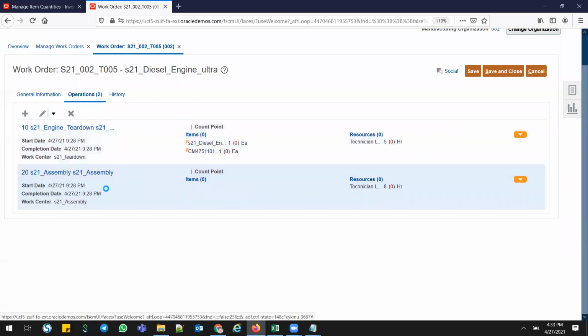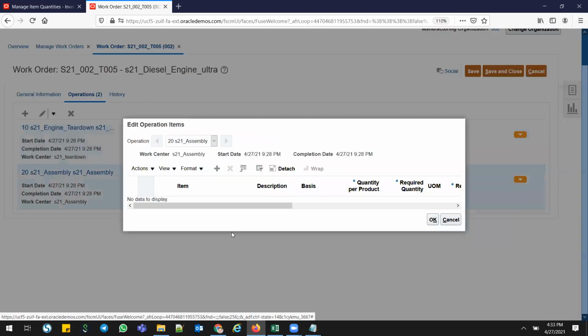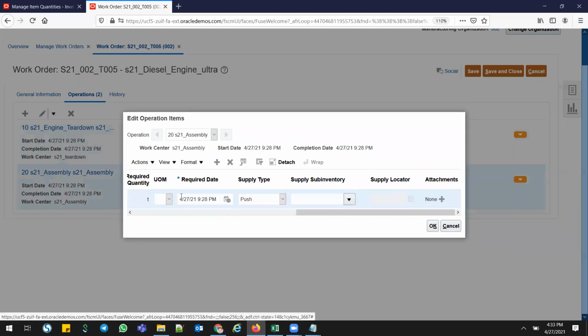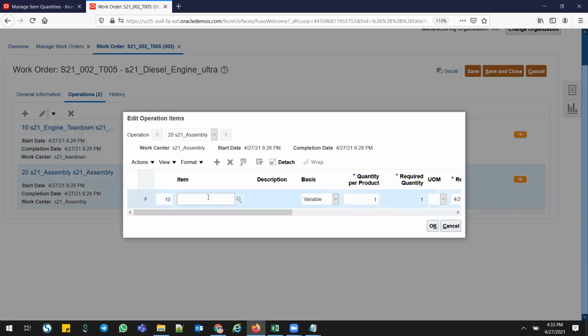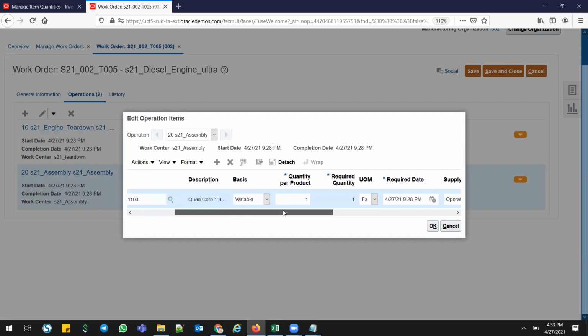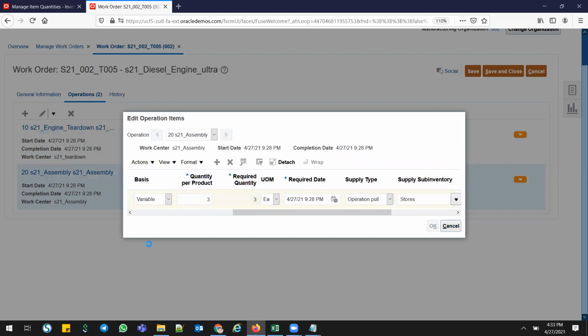After tear down, I want to add the additional part numbers, whatever new parts are coming in the upgraded version. I'm going to add those into this one. So click operations and click plus here. Go back here. CM 4751103. Last time I added 01, where I removed the part number from the old version. I'm just giving this upgraded part here, 03. I'm adding three part numbers, and operation pull. Click OK.